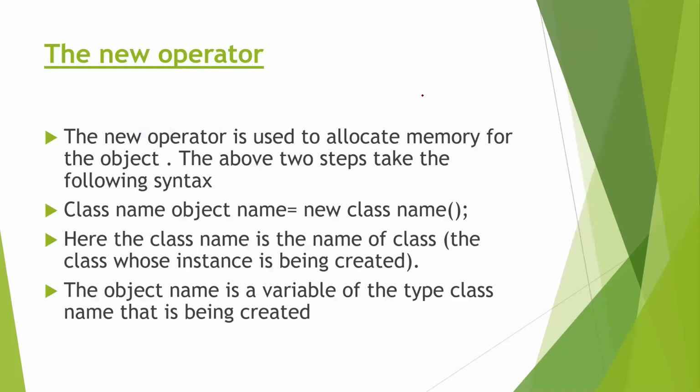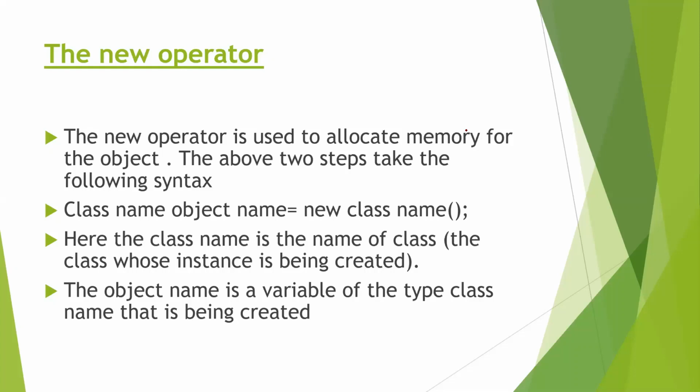Now we come to another operator, the new operator. Most of the time you use the new operator in programs. It is the operator used for allocating memory for an object. When an object is created, space is provided in memory by the new operator. A specific, reserved space is created for that object. So how do we use it?